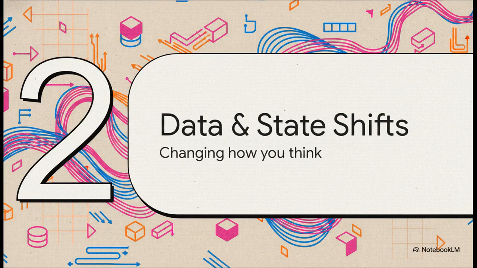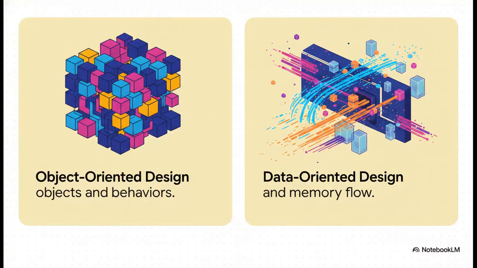Okay, moving on to Section 2, foundational shifts in data and state. This is really about fundamentally changing how you think about your code. So, for literally decades, organizing code around objects and behaviors, object-oriented programming, has been treated as the most natural way to structure a program. But data-oriented design is bleeding into mainstream engineering fast. It's coming up heavily from game dev and the Rust ecosystem. Basically, data-oriented design argues that organizing around the data itself and exactly how it flows through memory produces systems that are just dramatically more performant.